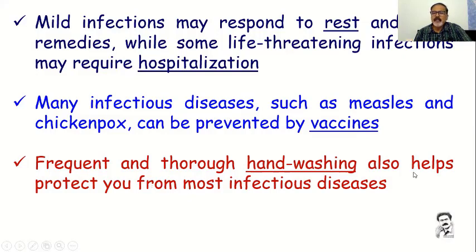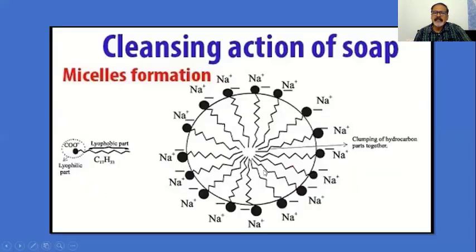Frequent and thorough hand washing also helps in protecting you from most infectious diseases. And here is the most important point: how hand washing prevents infectious diseases. The reason is all these viruses and bacteria are made of proteins. So when it is a protein, we use soap. Soap is nothing but a long chain, which has a positive and negative end. It will have a long organic chain.